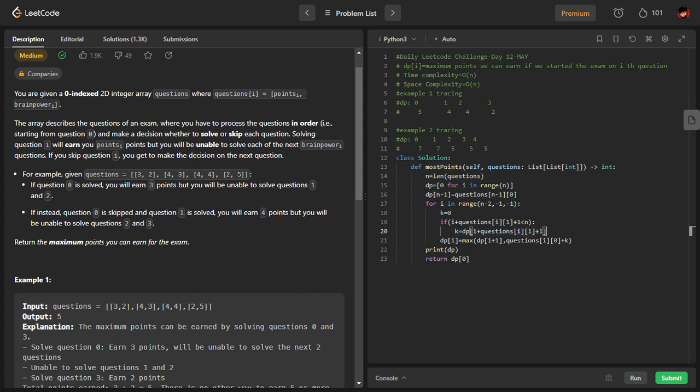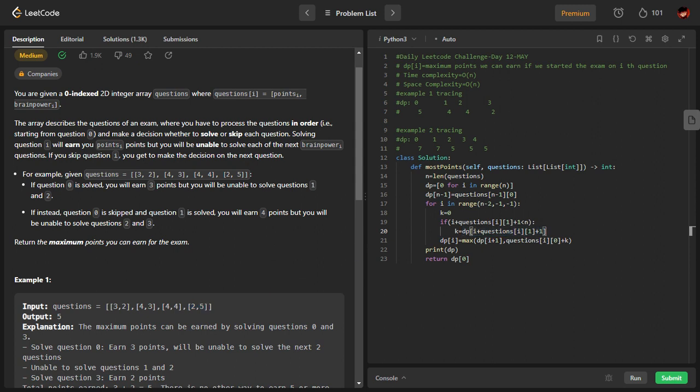dp of that, okay? That means, see, for example, in this question, if I solve this question, I'll get 3 points. At the same time, I will skip the next two questions. I will take the max of this question. Max of this question means dp value of the third index. This is what we're doing, dp value of that particular index.